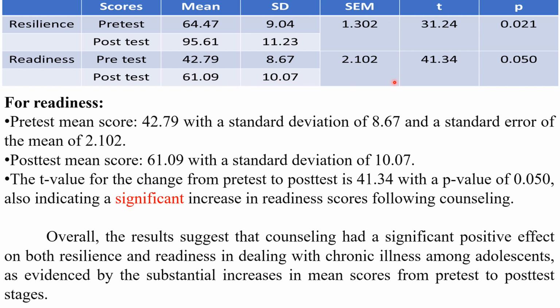The t-value for the change of pre-test to post-test is 41.34 with a p-value of 0.050. Here also the p-value is less than or equal to 0.05. So that also indicates a significant increase in readiness scores following the counseling.